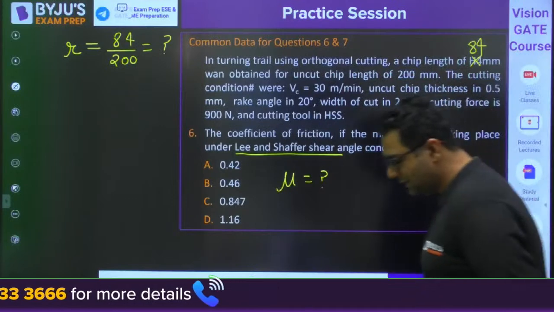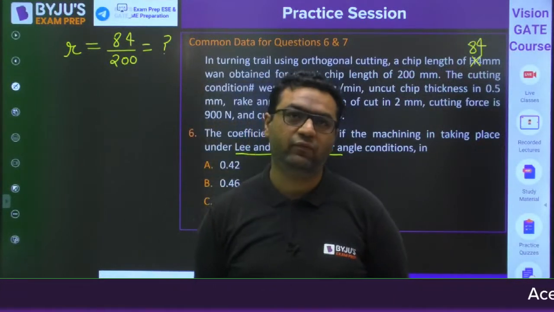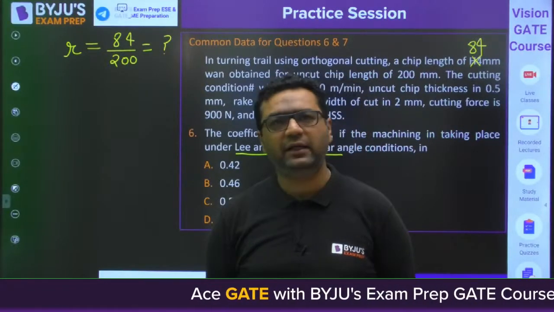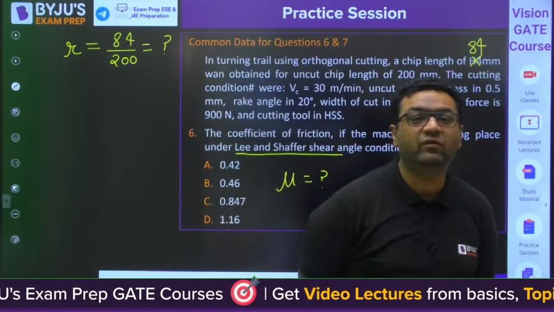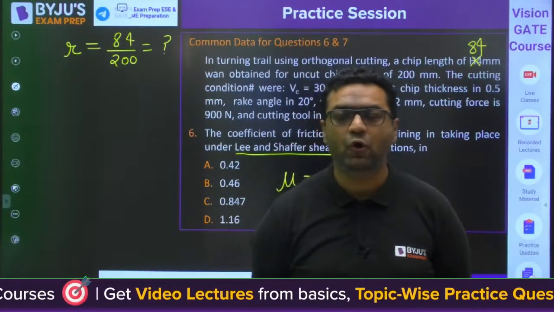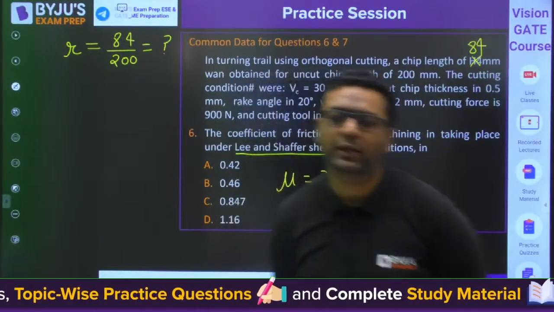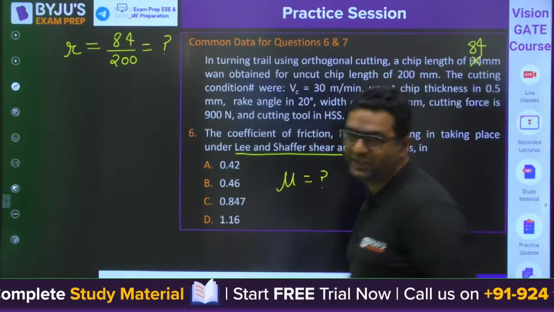Then they will be asking what would be the new tool life. In that way they can ask. Or they can ask you new tool life will be how much percentage of the previous tool life. Then you will say 400%. But when they ask percentage increase, it means they are interested in the change.